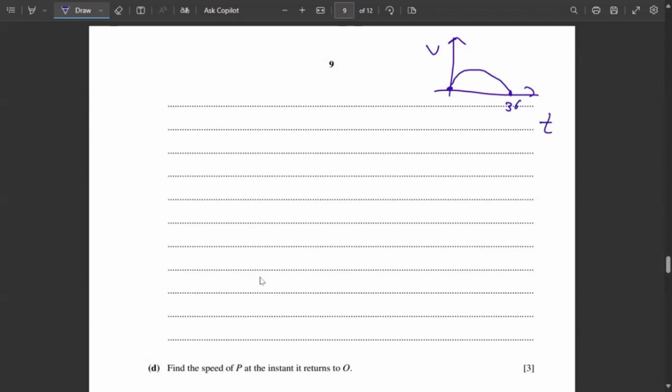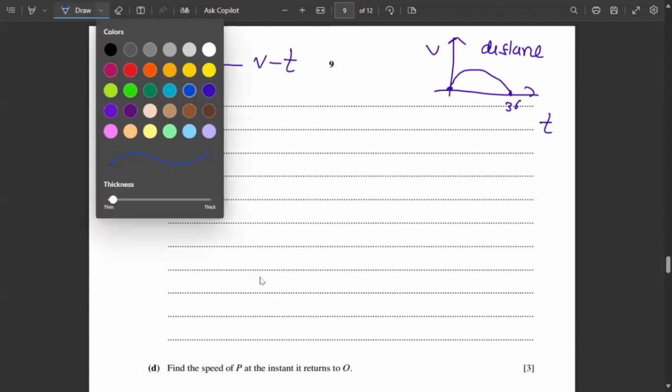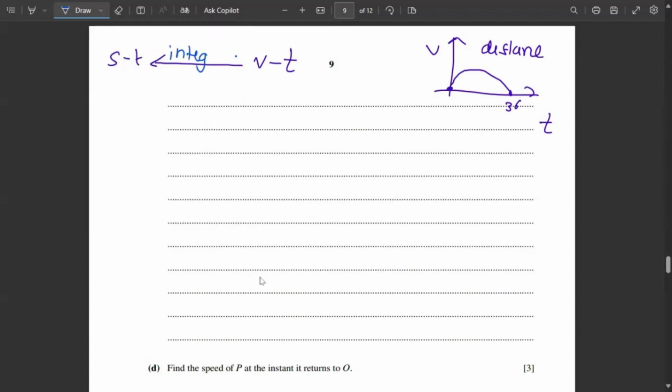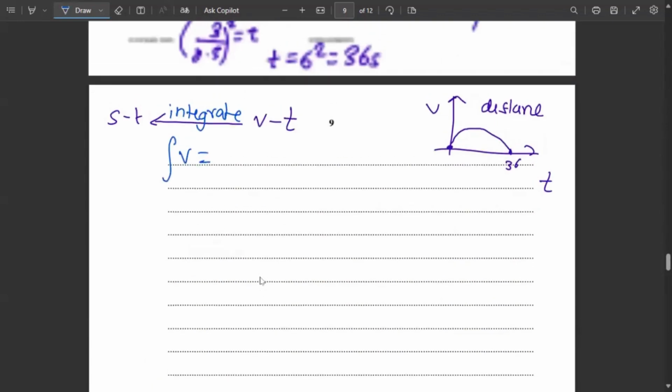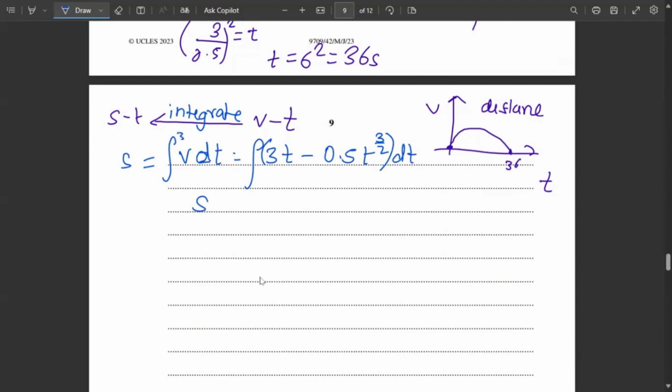So what they have told us is to find the distance covered. In order to find the displacement from the velocity-time graph, we need to integrate the equation. So now we are going to integrate the equation. s equals the integral of v dt, which is the integral of 3t minus 0.5 t raised to 3 by 2 dt. So the integral of ds is s, and we'll have to put the limits of 36 and 0 here.